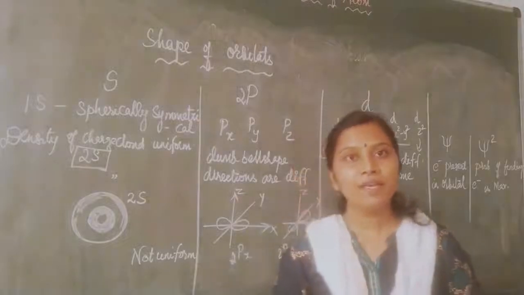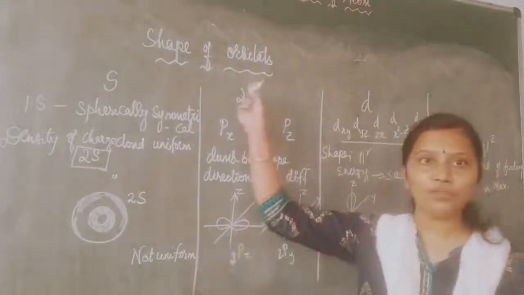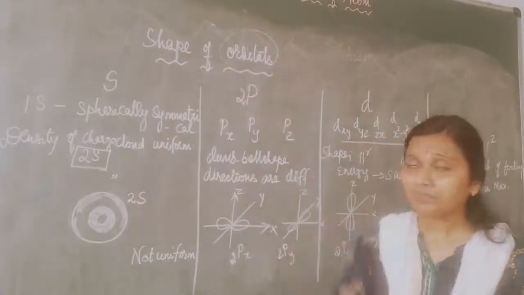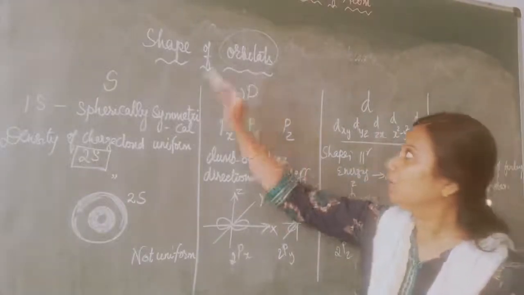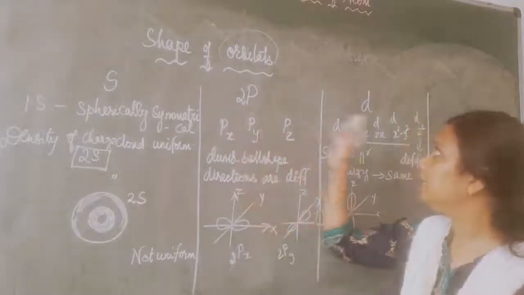Okay children, we have seen the 4 different quantum numbers. Next, moving to the shape of the orbitals. What are the shapes of the orbitals? First of all, what are orbitals? A region or space where the electrons will be revolving. Now, I am just showing you the orbital shapes: s, p, d, f.